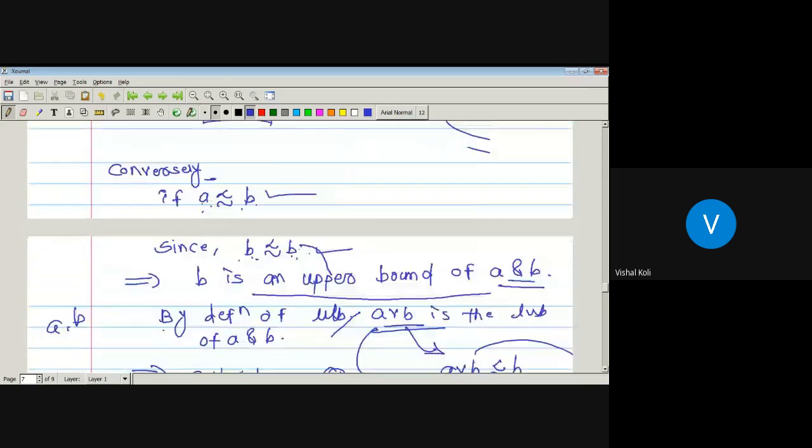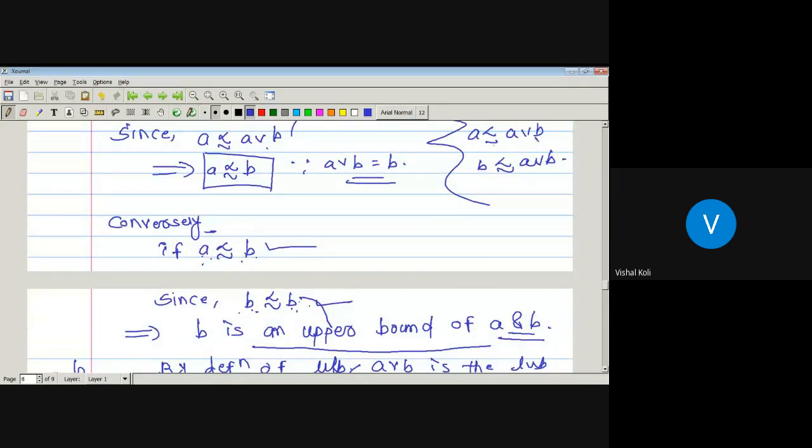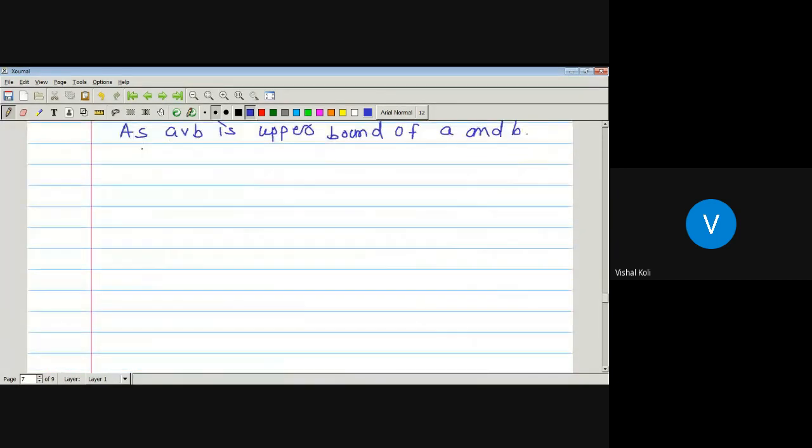If A join B is the upper bound of two elements A and B, then A precedes A join B and B precedes A join B. So B precedes A join B. Let us take this one as 2.